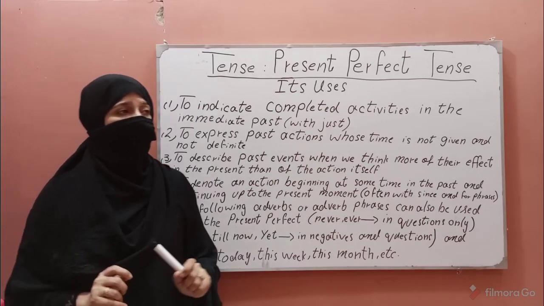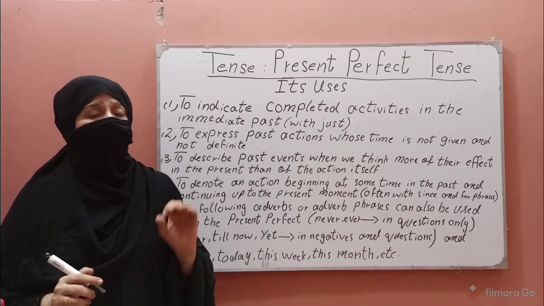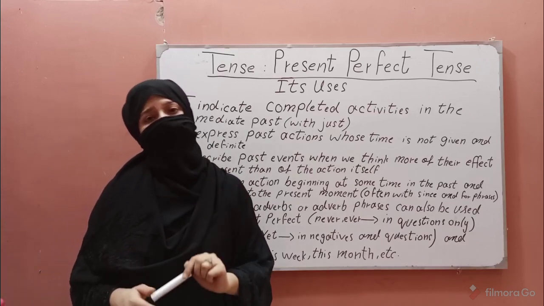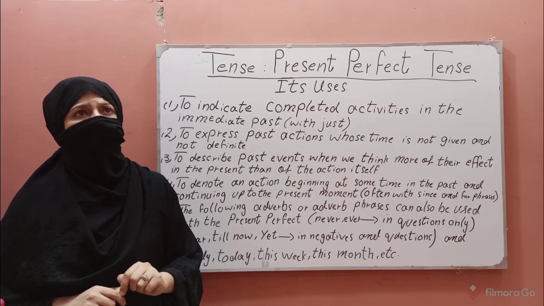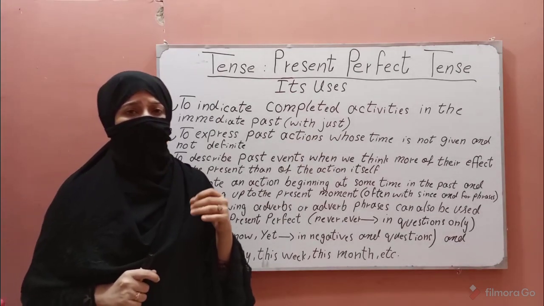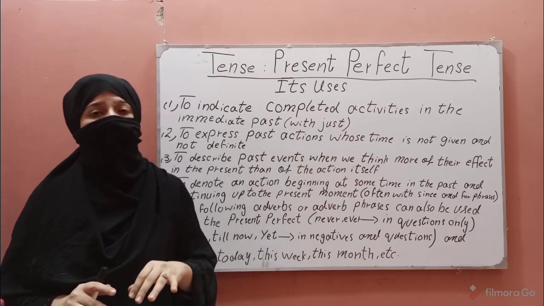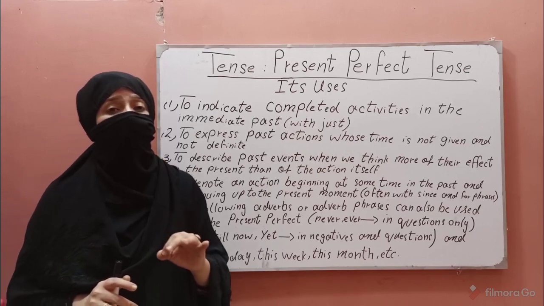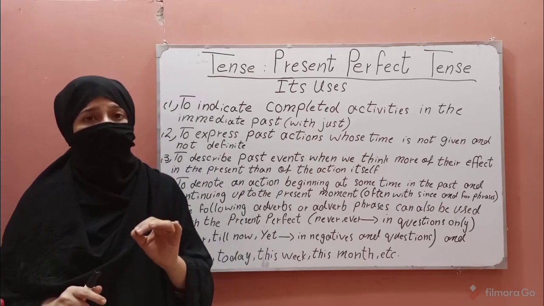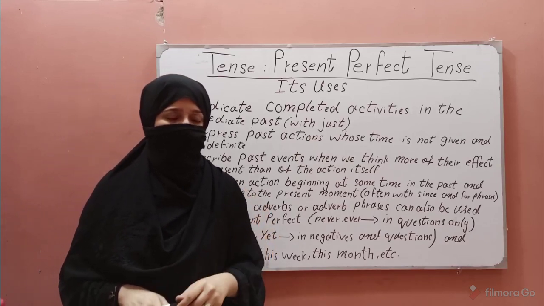The most notable thing that I must tell you is that present perfect tense is never used with an adverb of past. For example, we can't say he has gone to Calcutta yesterday. This is a totally wrong sentence. In this case, we will use past indefinite tense. We will say he went to Calcutta yesterday.